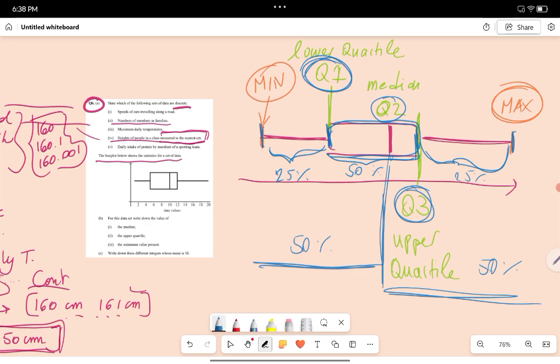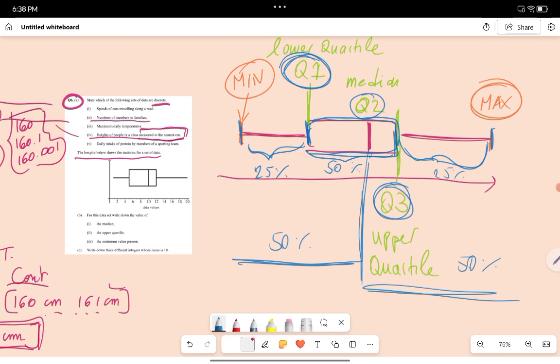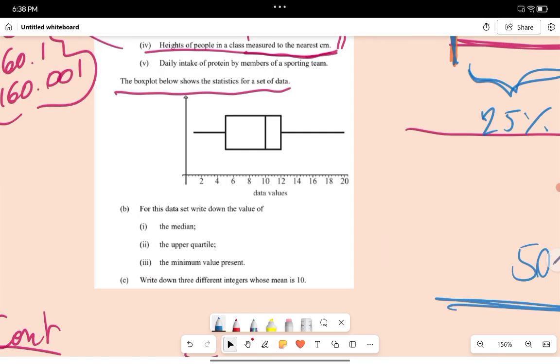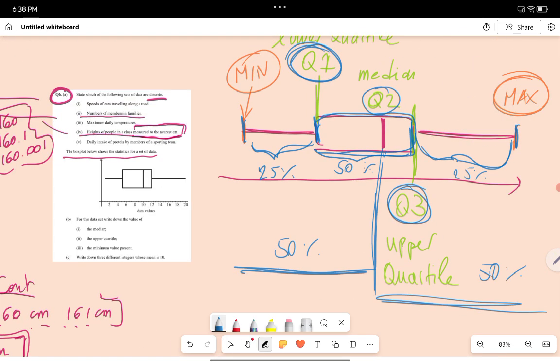So, what do they say? For this data set, write down the value of the median. Well, now it's easy, isn't it? Because the median, as we just saw, is Q2, and that's the middle value. That's the line in our box. So that's the median, so that will be 10.